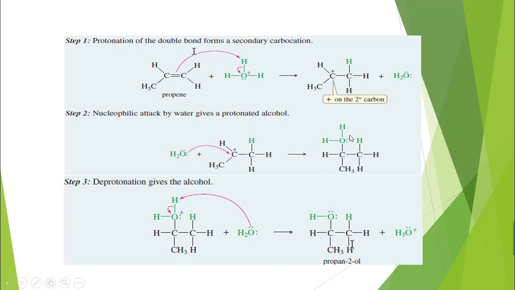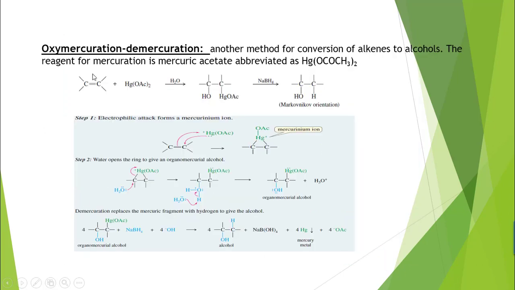In the next step, deprotonation will occur in the presence of a water molecule. This water molecule will attack the hydrogen atom of the protonated alcohol, and this hydrogen will leave in the form of a proton, and we get the alcohol. Okay, the other method for the preparation of alcohol from alkene is oxymercuration and demercuration. First, oxymercuration will be done, and in the next step, demercuration will be done.